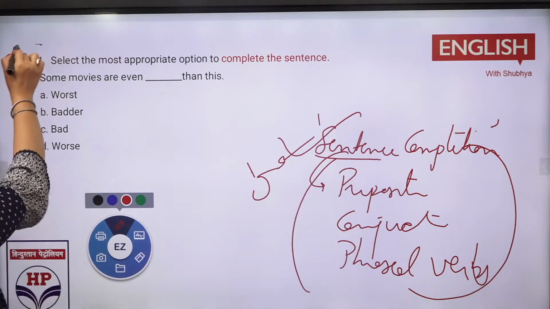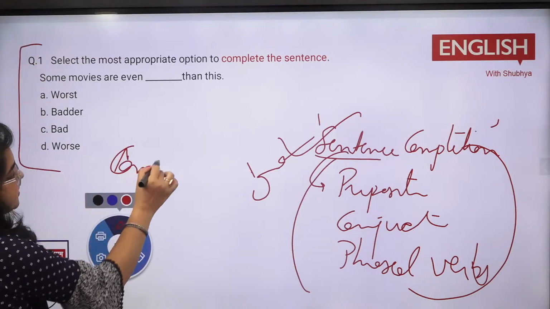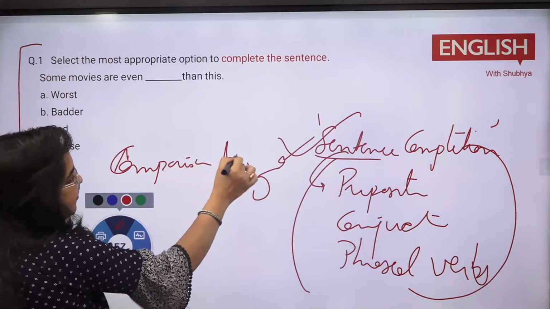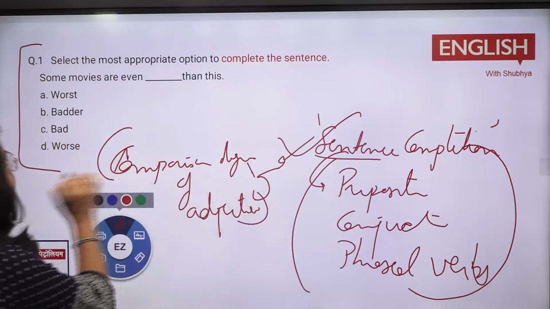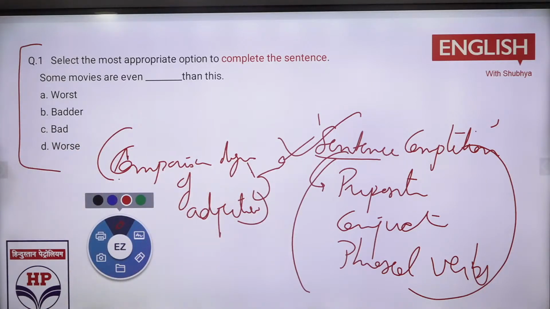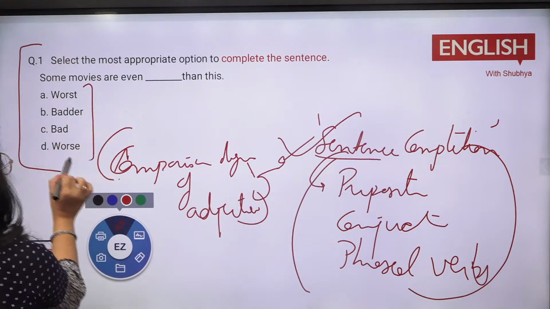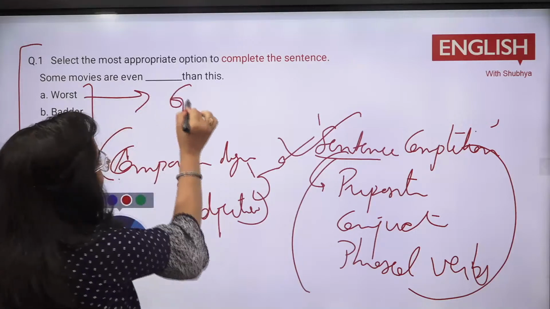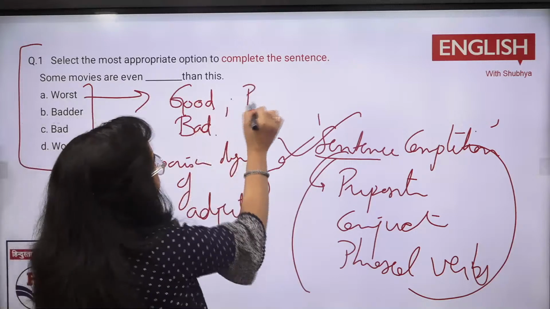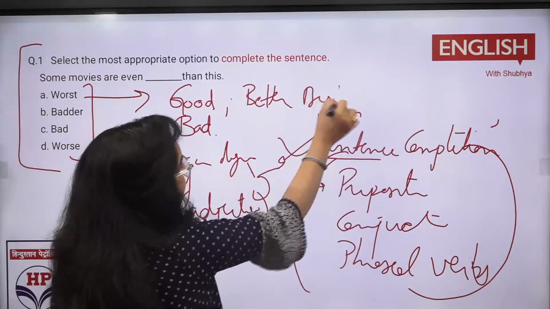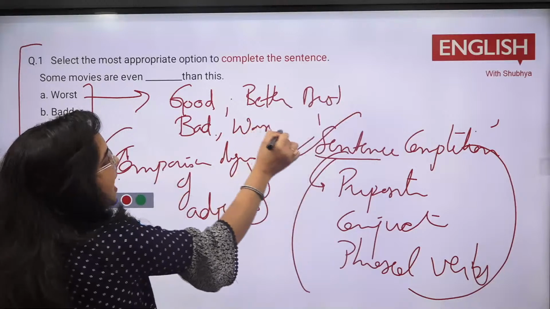It's a very simple one, based on the comparative degrees of adjectives. Now tell me, some movies are even dash than this. What would be there? Option A, option D: worse or worst. Now see, very simple thing: which is the form? It starts from good or from bad. Good, better, best, and its replica is bad, worse, and worst.